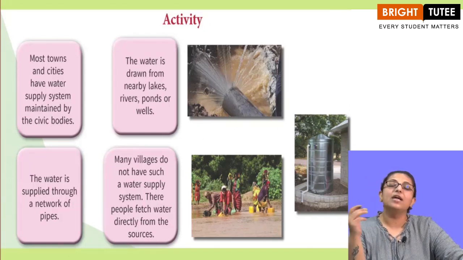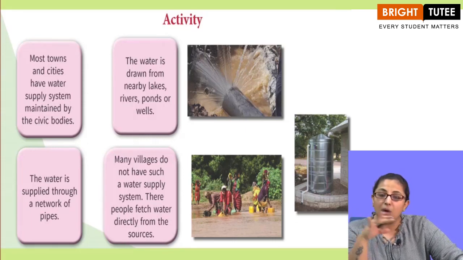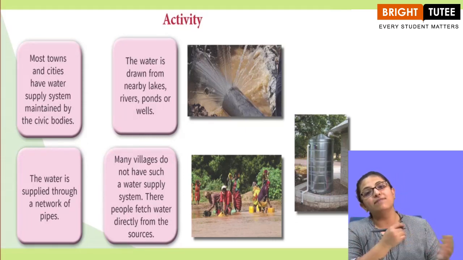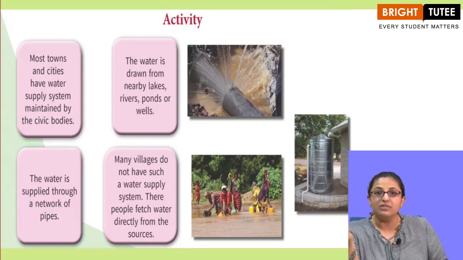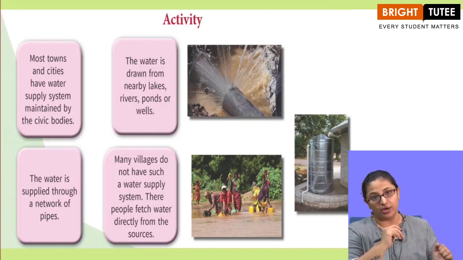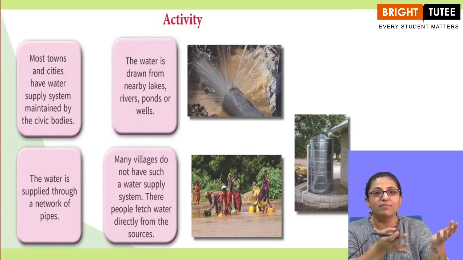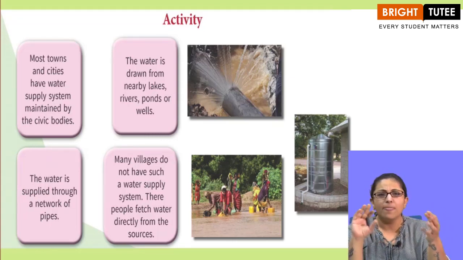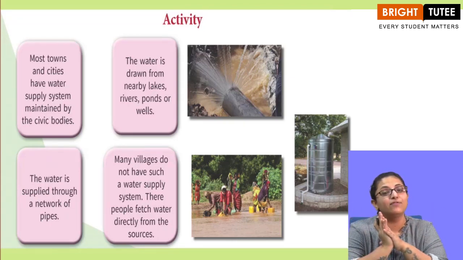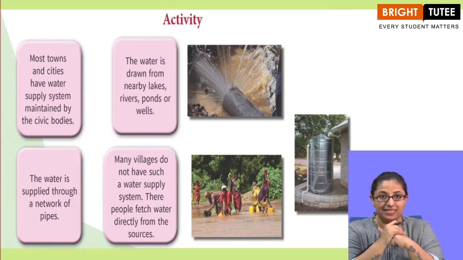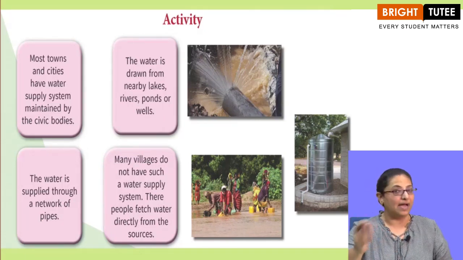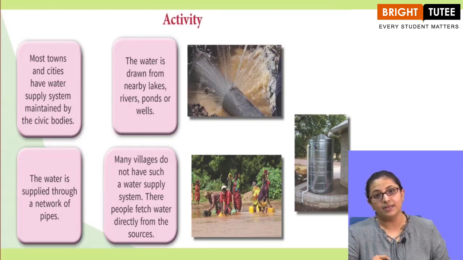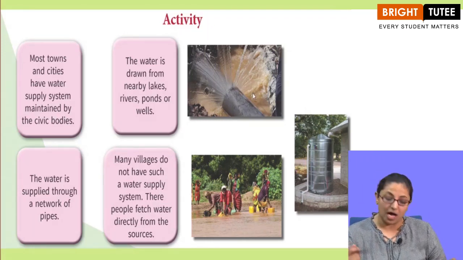We all know that in our towns and cities, how do we get water? How do we get water in our houses? Well, in the towns, in the cities, in the big areas, water is supplied by a civic body. Civic bodies are the government, the municipality, or different kinds of agencies, and they supply water. But how is the water supplied? We all know that water in our houses comes by the water pipe. Right? So, this is how we get water in our houses.